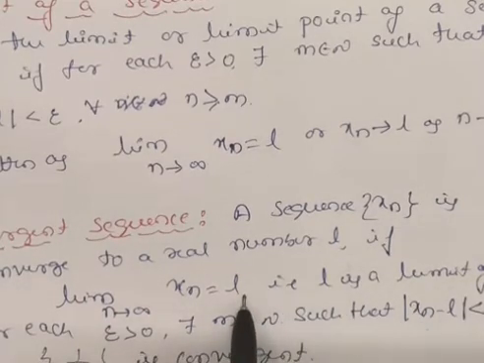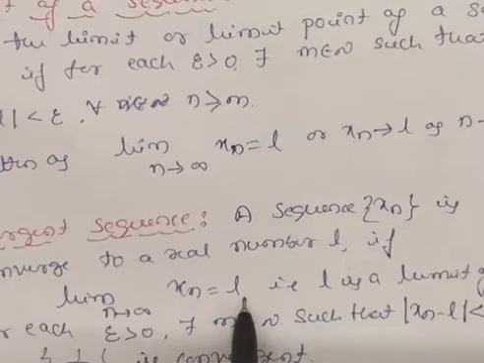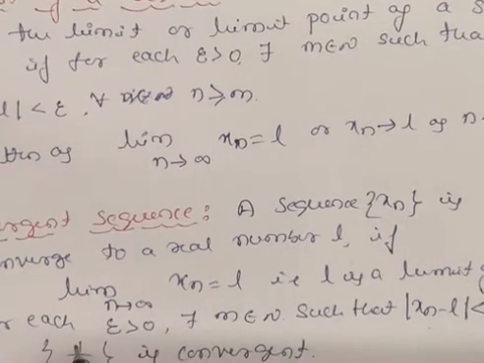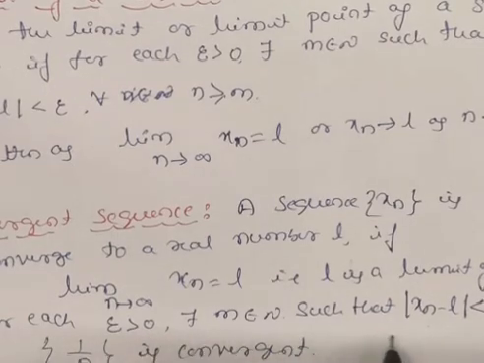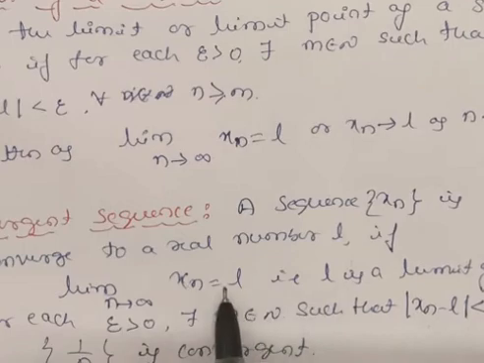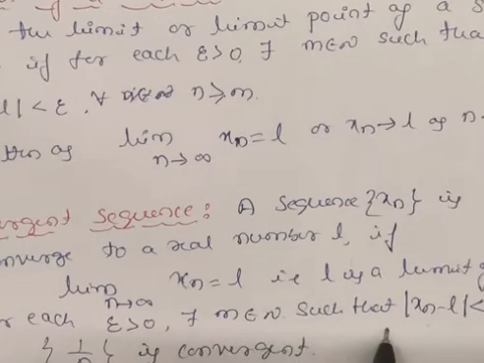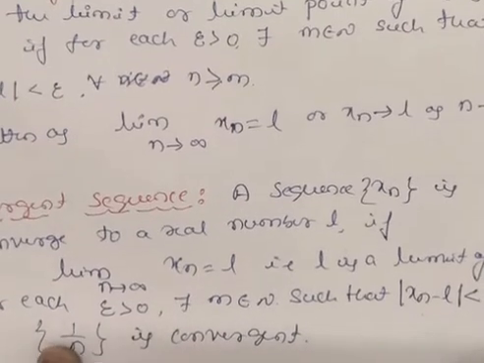If this L is finite, then we can call it a convergent sequence. That is, for epsilon greater than 0, there exists m belongs to N such that mod of xn minus L is less than epsilon for all n greater than or equal to m.